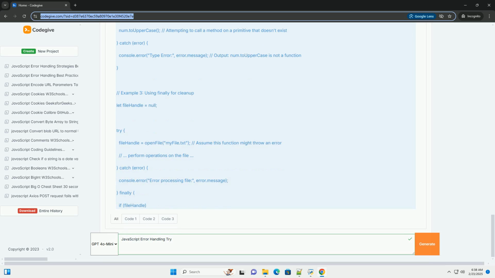Important considerations. window.onerror can be unreliable in some cases, for example with cross-origin scripts. Returning true prevents the default browser error handling, which might include displaying an error message to the user.